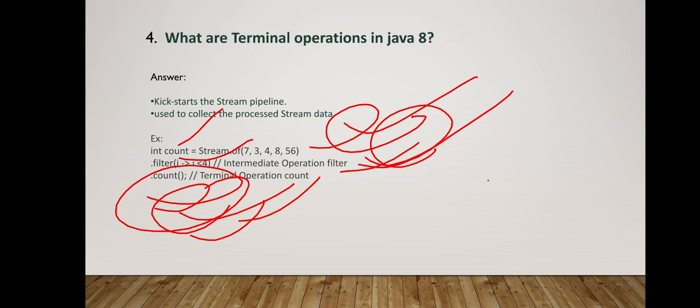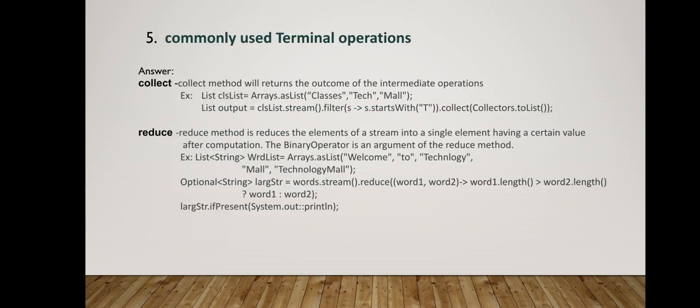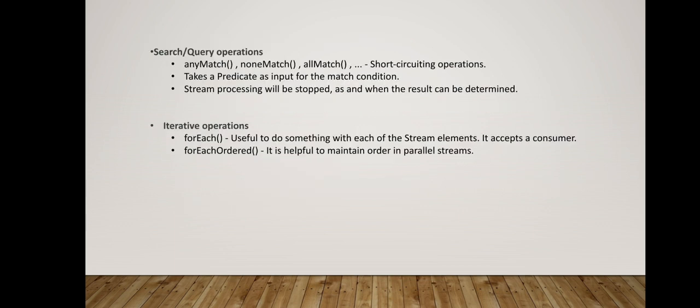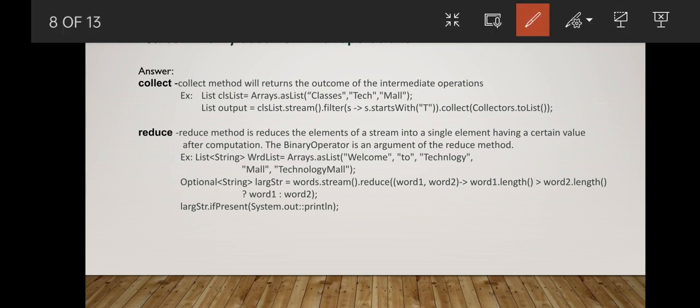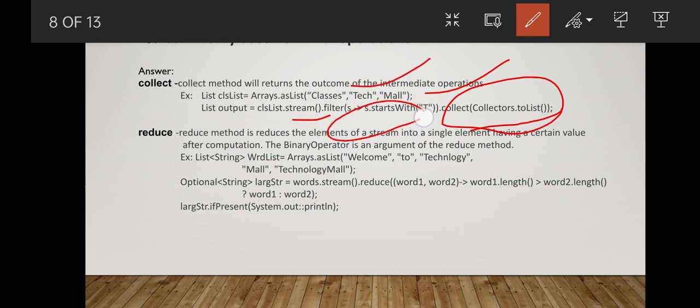Okay, let's see some examples of commonly used terminal operations. We have the collect method. Whenever we take an array list of strings and try to collect those strings, collect is a terminal operation. For example, we have a list, and we filter for the elements that start with t, we want those elements collected into a list, and we collect. So this is a collect operation.